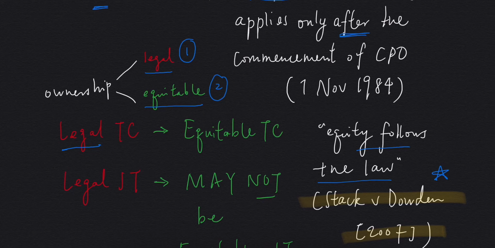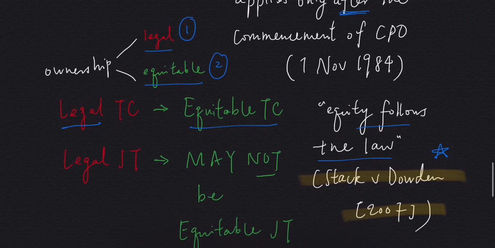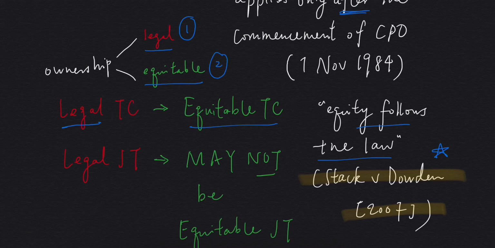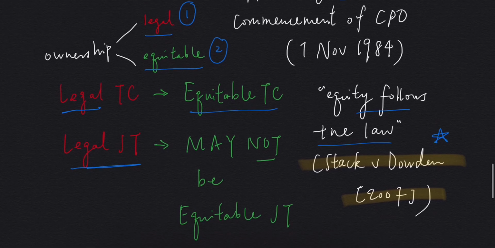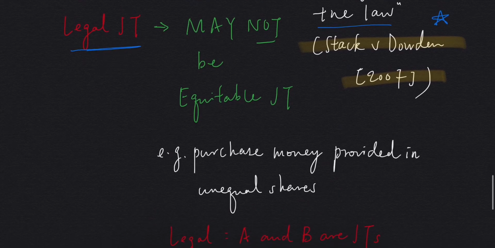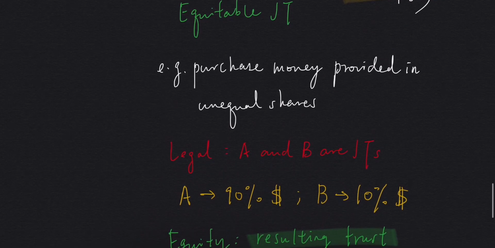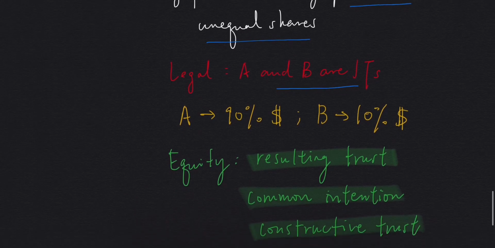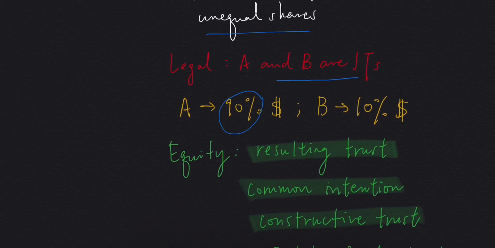According to this rule, when we have legal tenancy in common, then in equity, we will also have equitable tenancy in common. But then, this rule may not apply when it comes to legal joint tenancy. Equity may not follow the law. There may be discrepancies between the two positions. An example when this discrepancy will happen is when purchase money is provided in unequal shares. So let's say we have A and B who are joint tenants. At the time of acquisition, A contributed 90%, but B only contributed 10%.